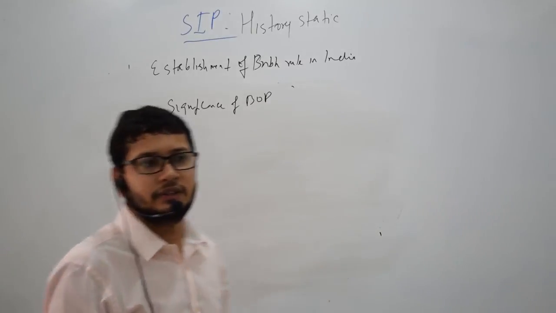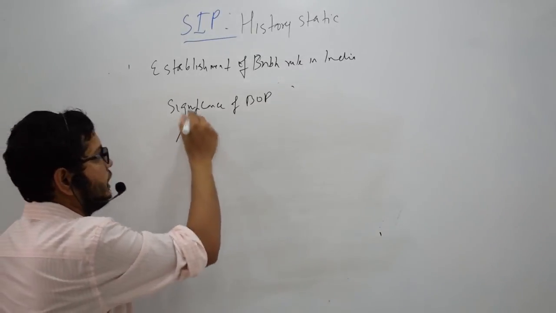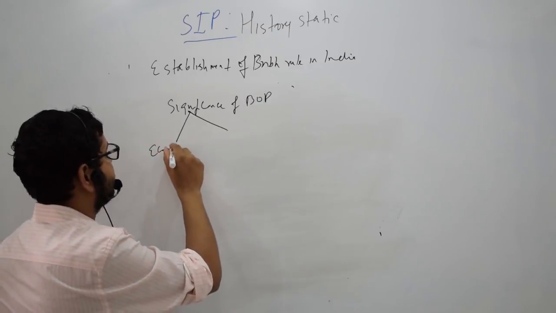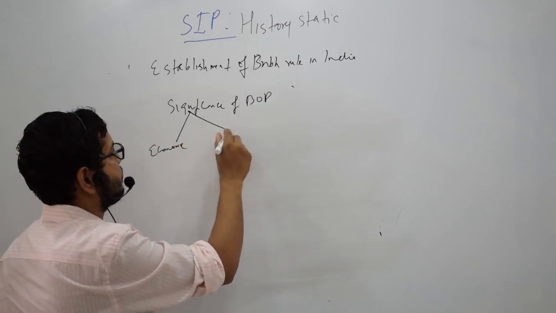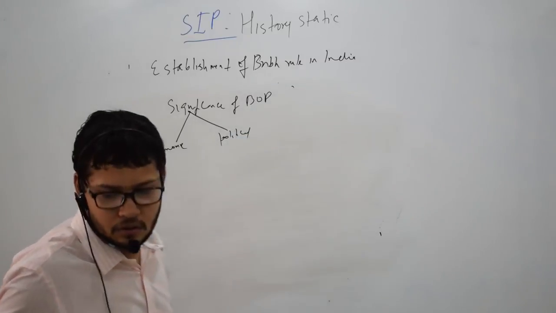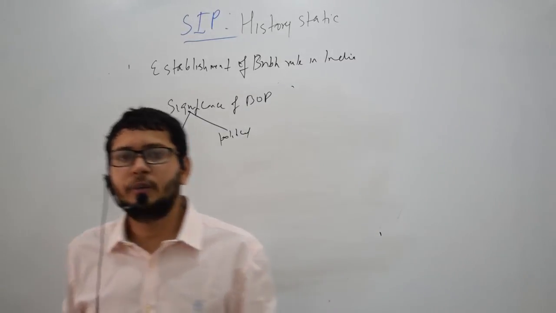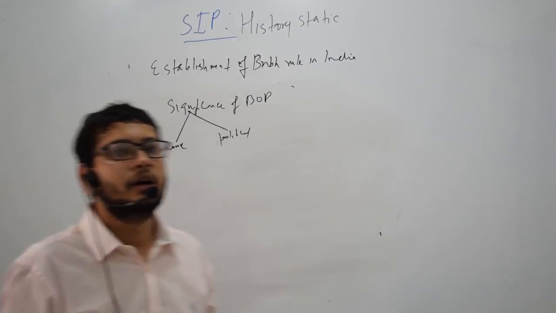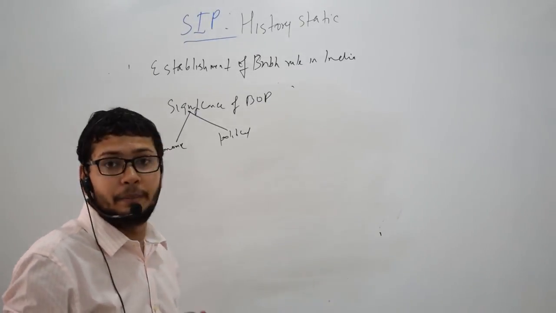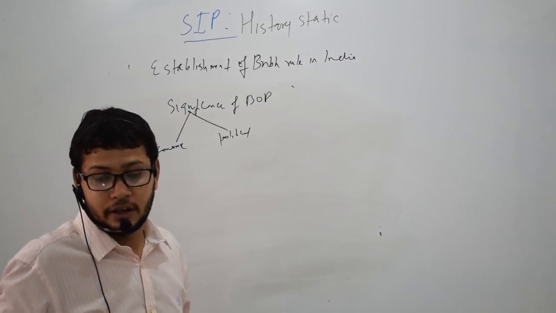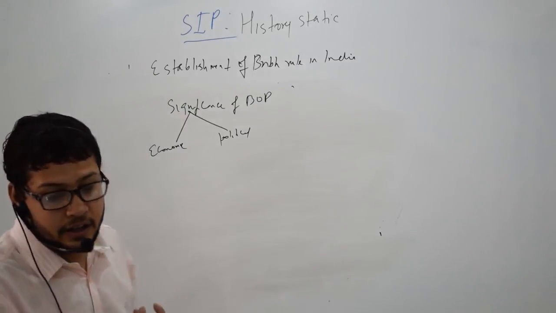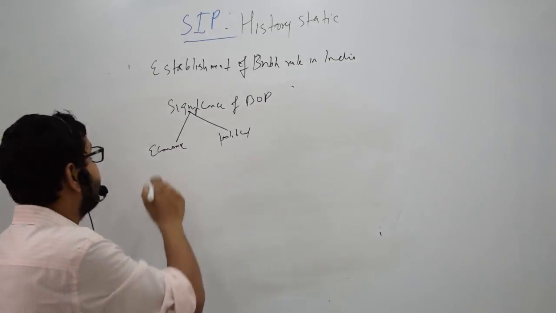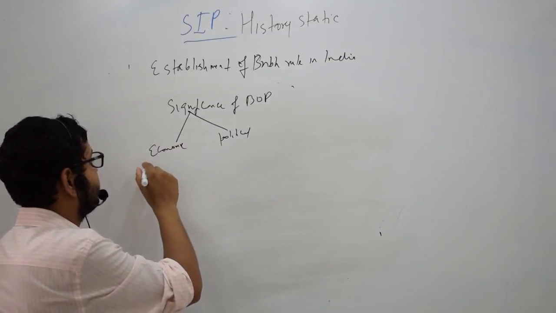So first we have economic significance, and second is political significance. When we talk of economic significance, after this war, the prestige of the British increased significantly, and they got undisputed right to free trade in the Bengal area.